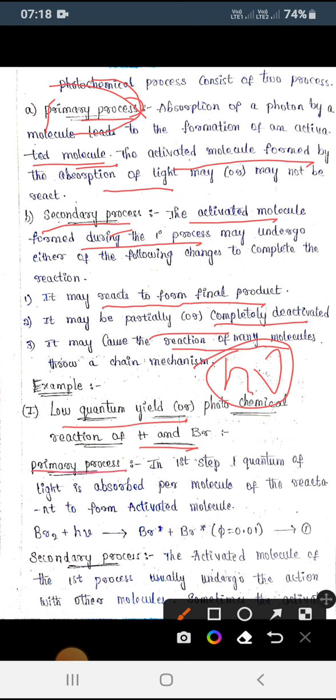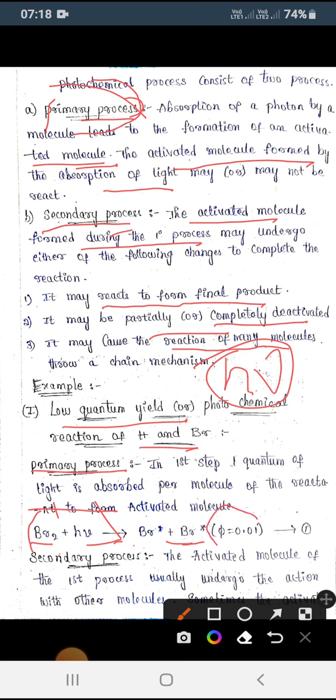So let us see the primary process first. When it absorbs light, 1 quantum of light is absorbed per molecule of the reactant, forming an activated molecule. Let us take Br2. In the presence of light, Br2 gives Br star and Br star, or we can say Br radical and Br radical, which is also known as the chain initiation step.